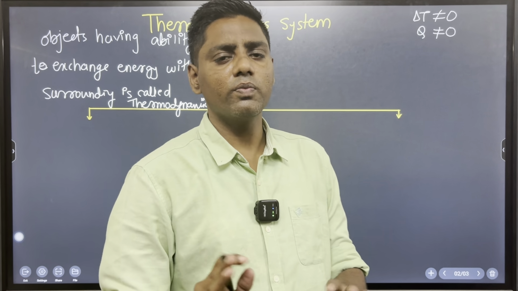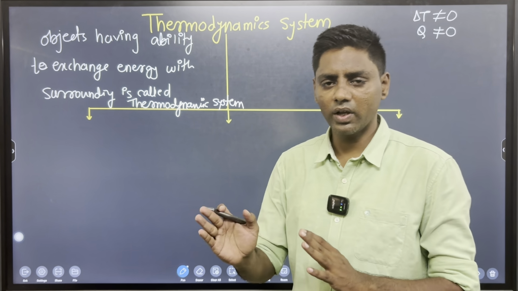A very simple definition: any object having the ability to exchange energy with the surroundings.